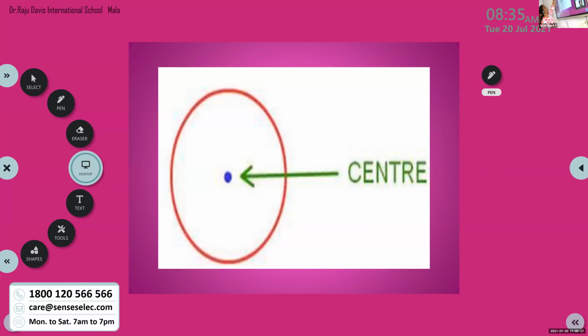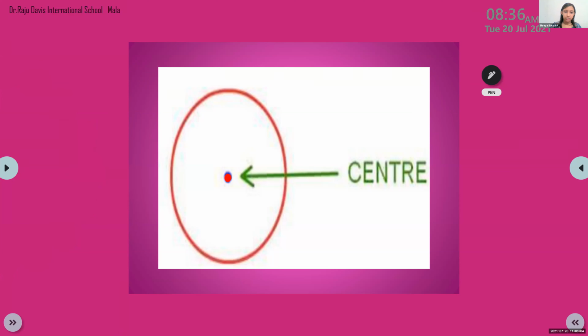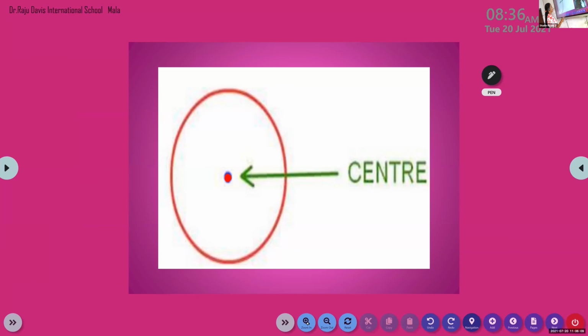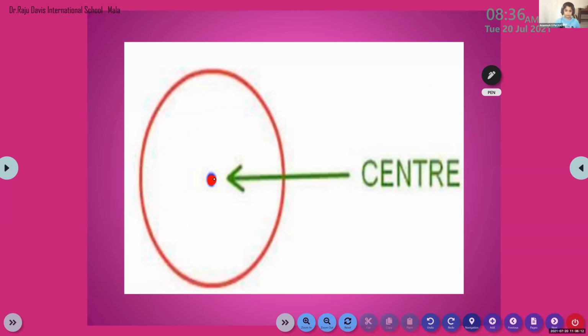So children, the definition of circle is, will you tell that definition? Circle is the path of a point moving at the same distance from a fixed point. Circle, bangle, ring. And the same distance, in bracket you wrote fixed distance, right? Yes, ma'am. And children, what is this fixed point? Center. This fixed point is called center.